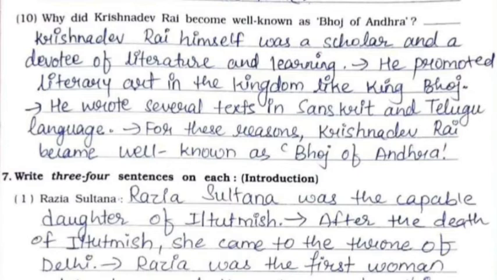Tenth one, why did Krishnadev Rai become well known as Bhoj of Andhra? Krishnadev Rai himself was a scholar and a devotee of literature and learning. He promoted literary art in the kingdom like King Bhoj. He wrote several texts in Sanskrit and Telugu language. For these reasons, Krishnadev Rai became well known as Bhoj of Andhra.